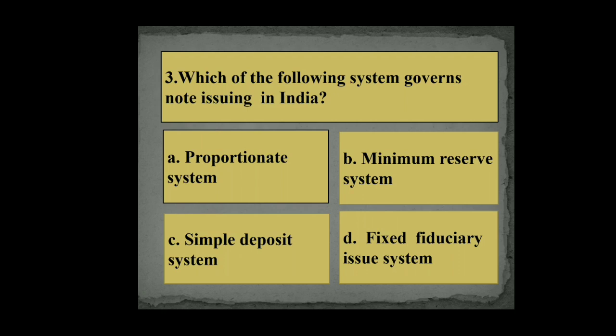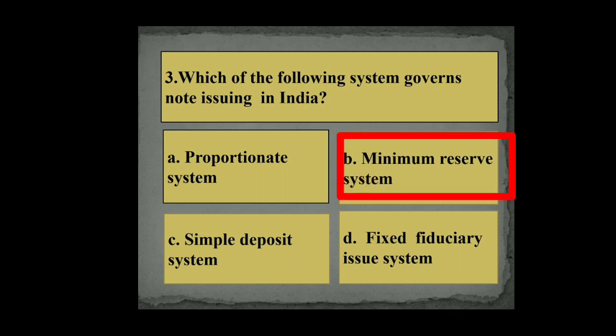Next question. Which of the following system governs note issue in India? A. Proportionate system, B. minimum reserve system, C. simple deposit system, D. fixed fiduciary issue system. So in India, the minimum reserve system is applicable in note issuing.